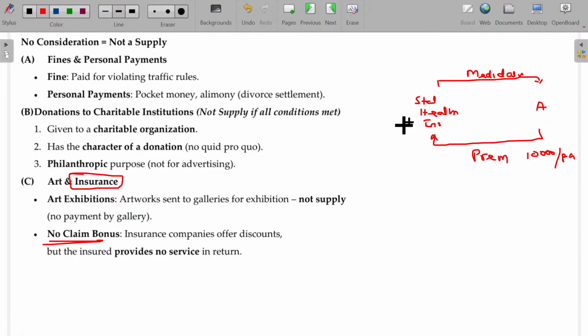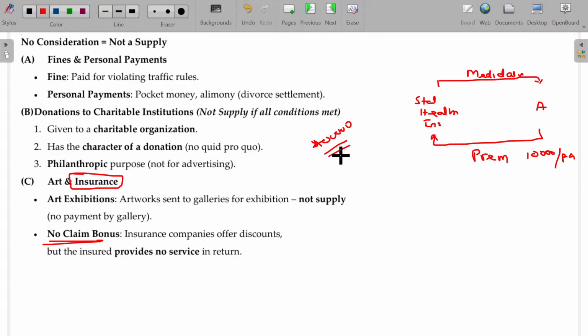Because of this payment, Star Health Insurance gives him assurance to support around 4 lakh rupees per annum. In any medical emergency, you can go and get admitted to any hospital that has a tie-up with Star Health. You can spend up to 4 lakhs, and that money will be settled by Star Health.